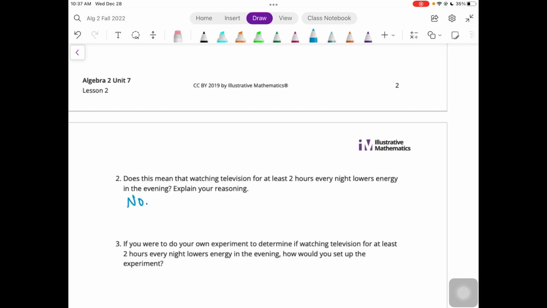Correlation, how something relates to another thing, is not the same as causation. It doesn't mean that it's causing something, right? So correlation does not equal causation. Just because there's an association between two data pieces, that does not mean that one caused the other. That's like saying, well, ice cream sales are higher when crime rates are higher. Well, that doesn't mean that the selling of ice cream causes crime.